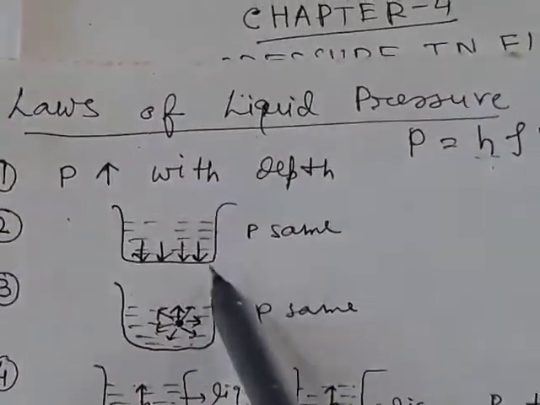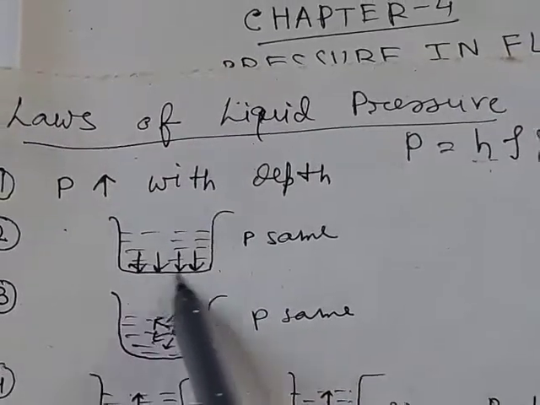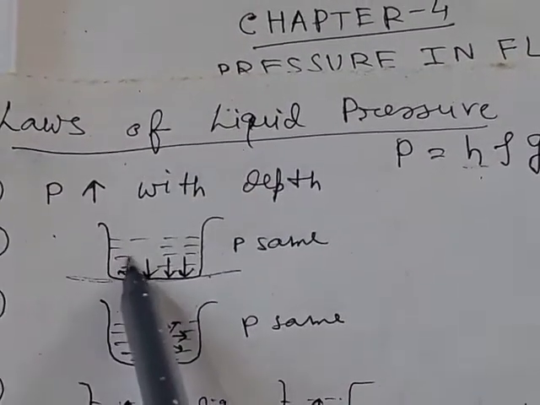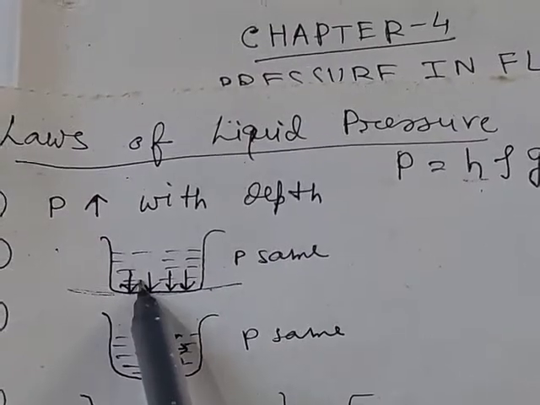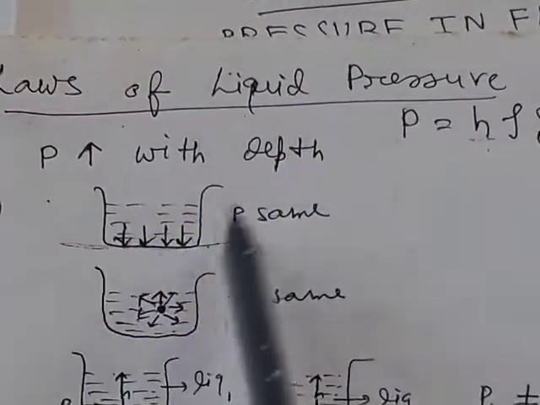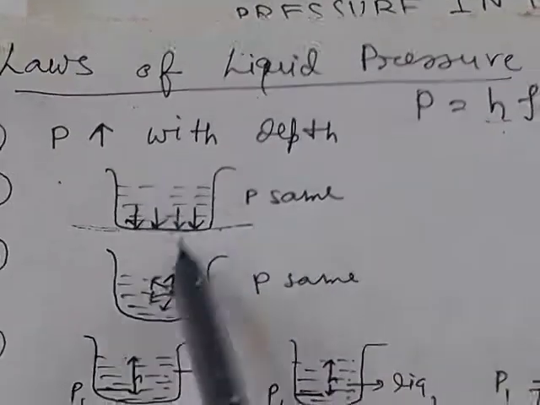Number 2: on any horizontal surface, at each and every point the pressure exerted by the liquid will be the same. That is, the pressure at this point, this point, this point, will be the same.